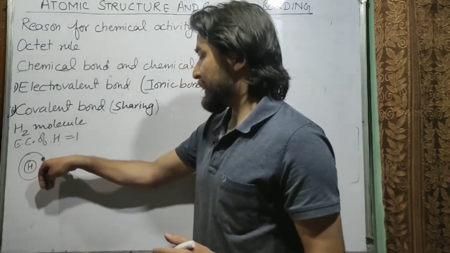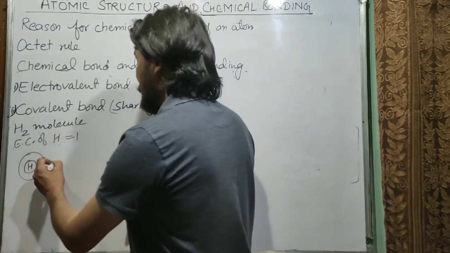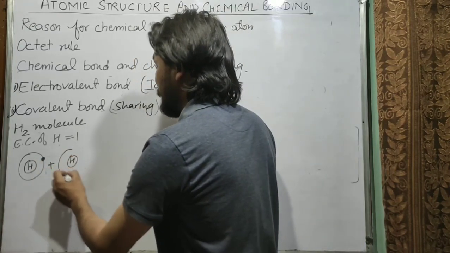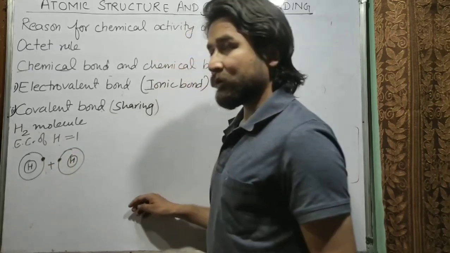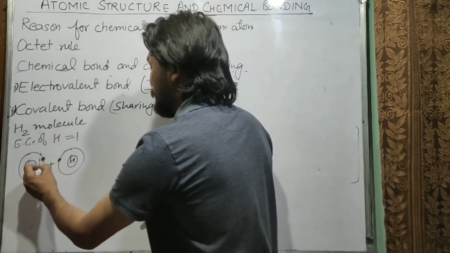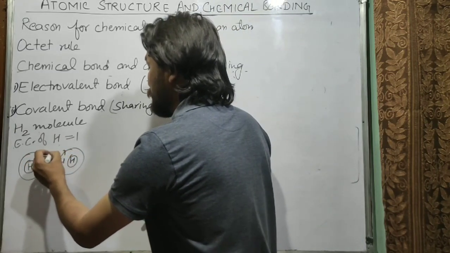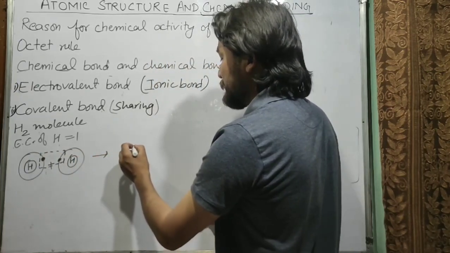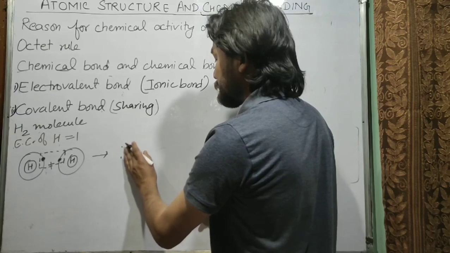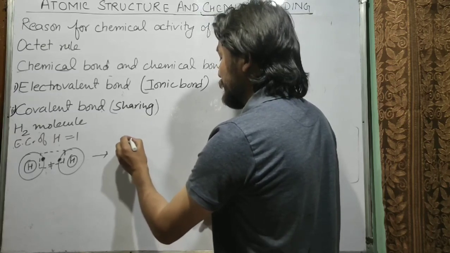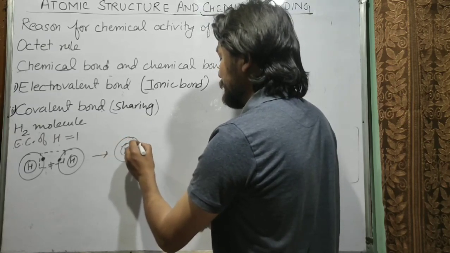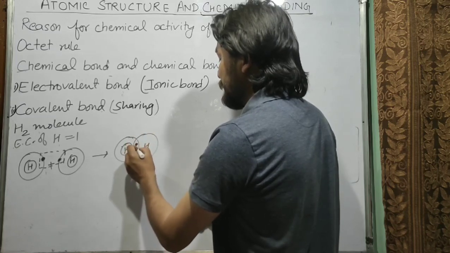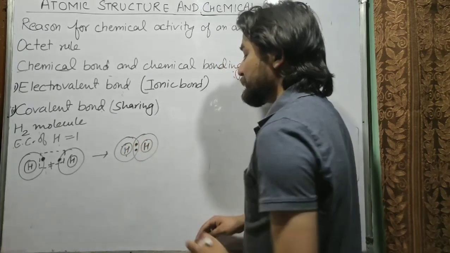So hydrogen has 1 electron in its outermost shell, plus it combines with other hydrogen atoms. The other hydrogen atom will also have 1 electron in its outermost shell. It has only 1 shell. So these two will combine and they will form a hydrogen molecule. So a hydrogen atom will combine with another hydrogen atom and this is how they form a hydrogen molecule.